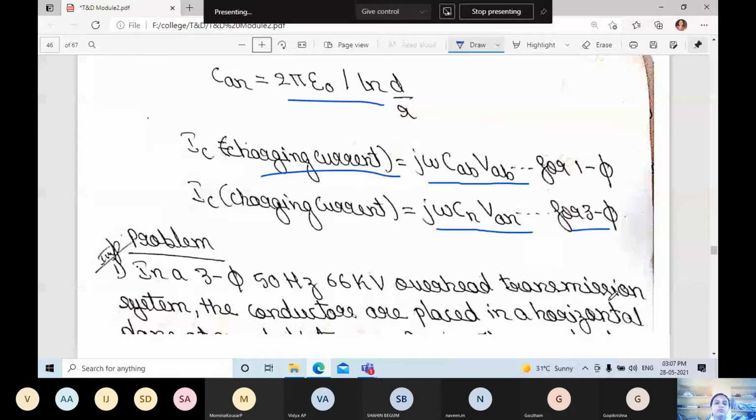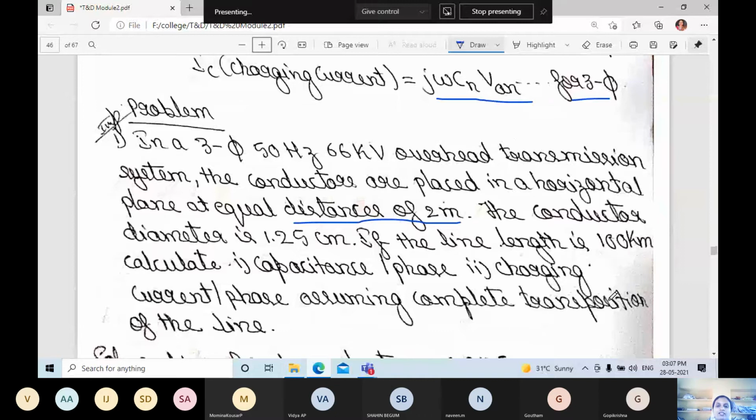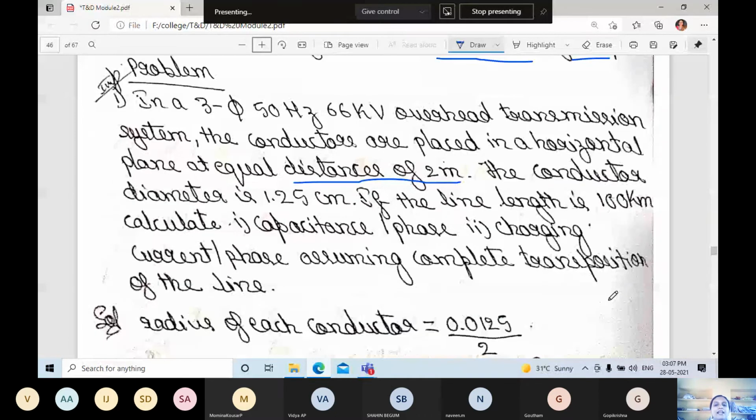In a three-phase system, a 50 Hz, 66 kV overhead transmission line, the conductors are placed in a horizontal plane at an equal distance of 2 meters. That means they have given the D value as 2 meters. The conductor diameter is 1.25 centimeter, and we need to find the radius from this. If the line length is 100 kilometer, calculate the capacitance of a single phase and the charging current per phase, assuming complete transposition of the line.